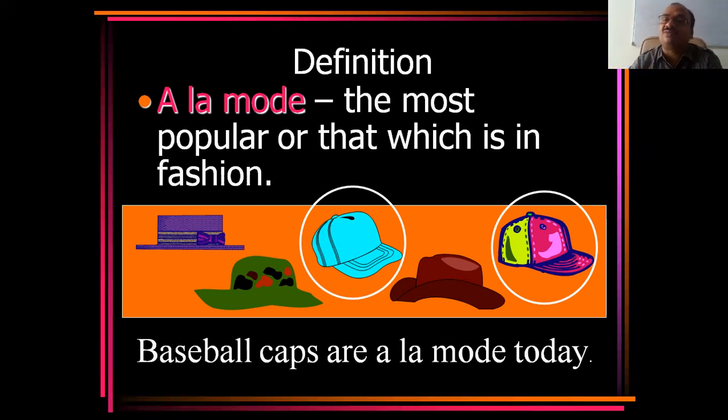2 are there out of 5. So if that fashion repeats, if you are using this type of glasses, if all are using this type, then you can say it is a fashion. It is a mode. The number or the thing which is repeating is called a mode. Keep that in your mind. That's it. Baseball caps are the mode today.